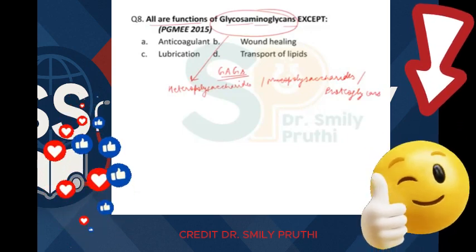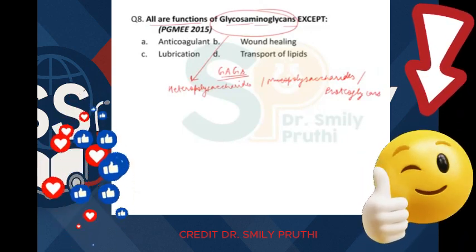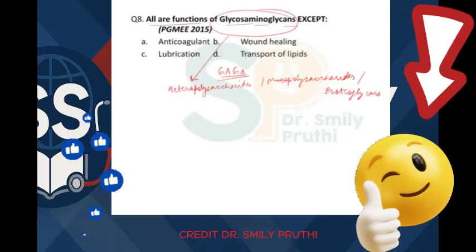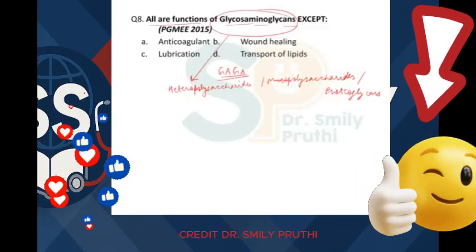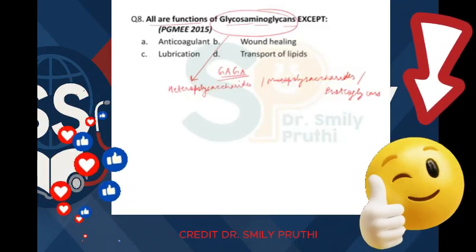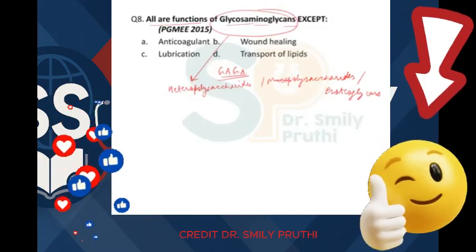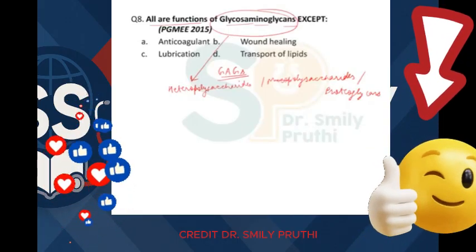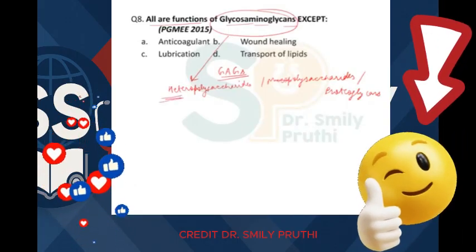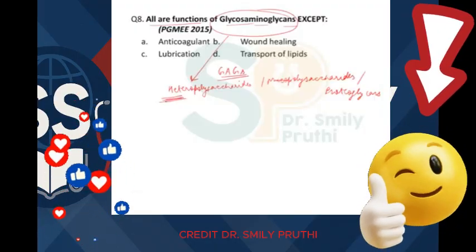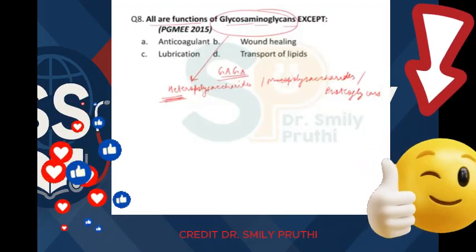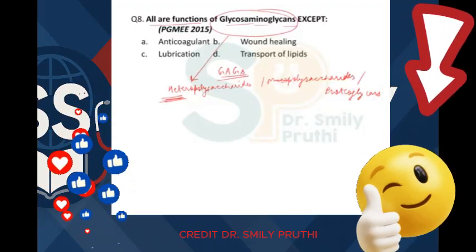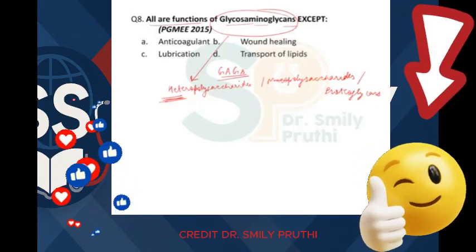The first name is GAG, glycosaminoglycan. Why this name? Because the name says amino, because there are lots of amino groups in GAGs. Then the other name, heteropolysaccharide. Hetero means different, meaning they have different monosaccharide units attached to them, right?